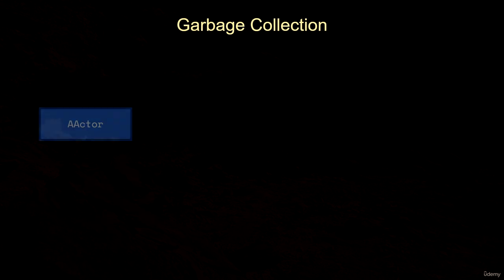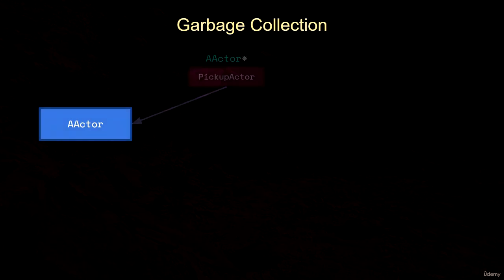Imagine you have an object dynamically allocated on the heap. Let's say you've created a pointer variable that points to this object. Now, as soon as this pointer variable goes out of scope, the pointer gets deleted. In Unreal Engine, if an object is participating in the garbage collection system, then the garbage collection system will keep track of how many variables reference that object. And when that object is no longer referenced by any variables, the object gets deleted automatically.